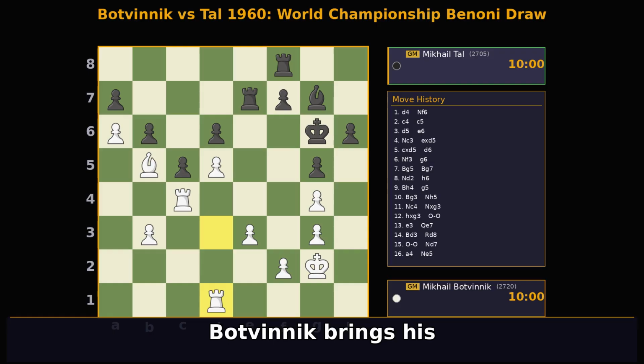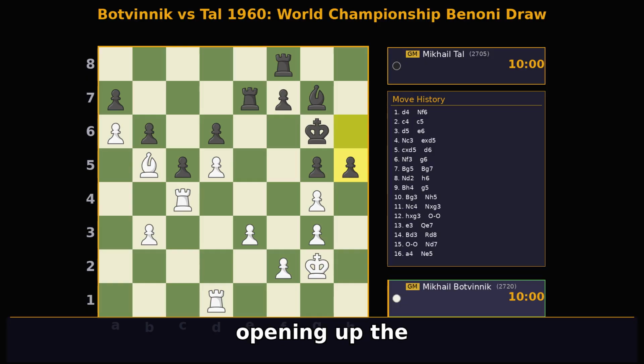Botvinnik brings his rook back to rd1. His previous plan failed, and he now attempts to reroute his b6 bishop. Tal pushes h5, opening up the kingside and creating some space for his pieces.